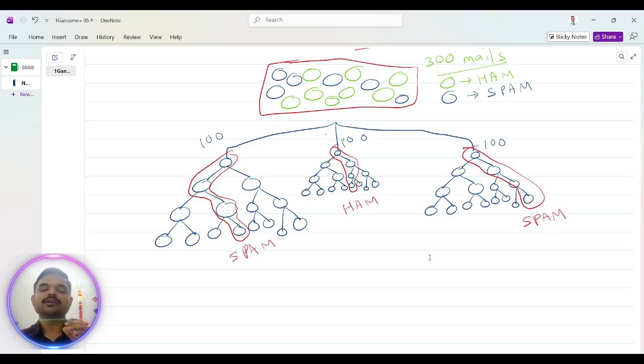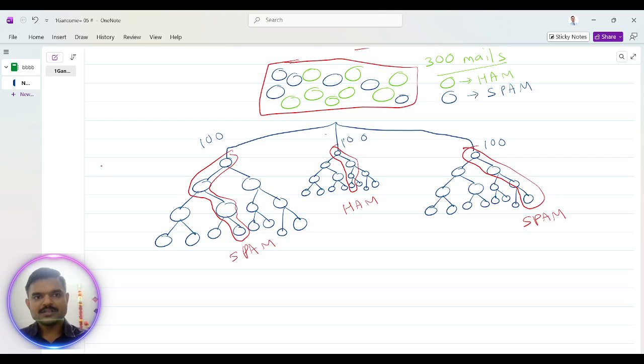Mode means the output that occurs the most. Either it is yes, yes, yes, yes, yes, and fewer are no, no, then the answer is yes. If more are no and fewer are yes, then the answer is no, meaning the mode is no. Mode basically means the maximum frequency of that particular categorical value.